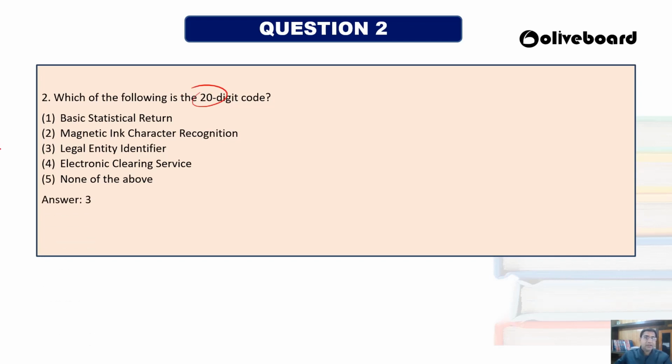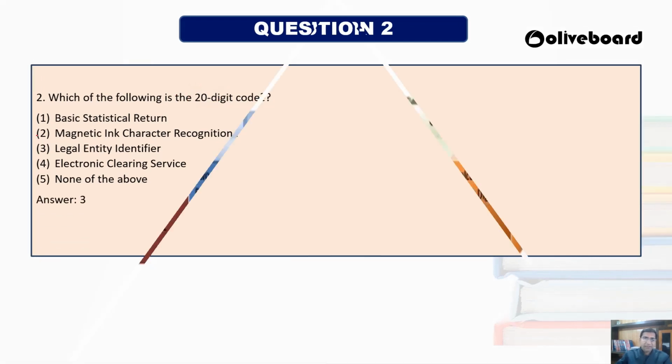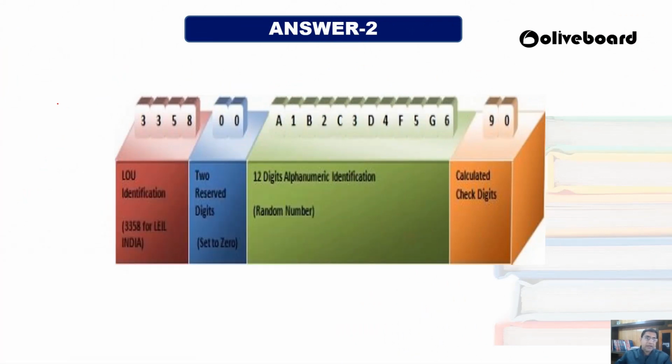20-digit code किसका होता है? ये थर्ड वाले का होता है, legal entity identifier का. So ये एक example है. This is an example of a code.